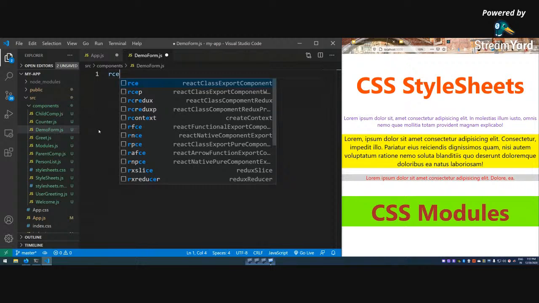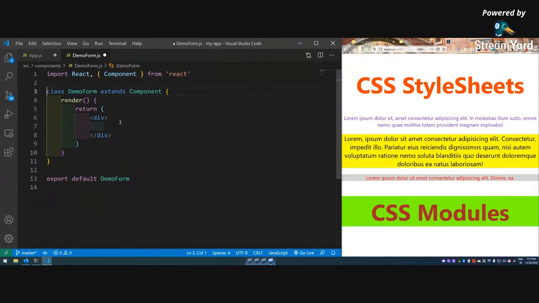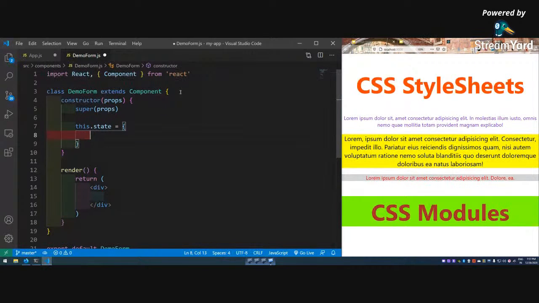You have contact forms. Not only that, the input box in which you type is actually a form. So forms are everywhere: to type your username, or a post, or anything. So demo form is there. Then our const is there.